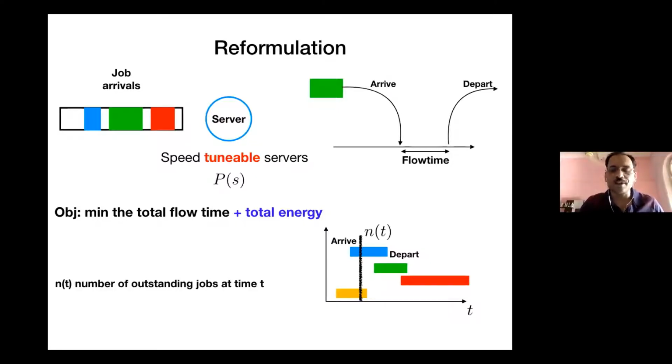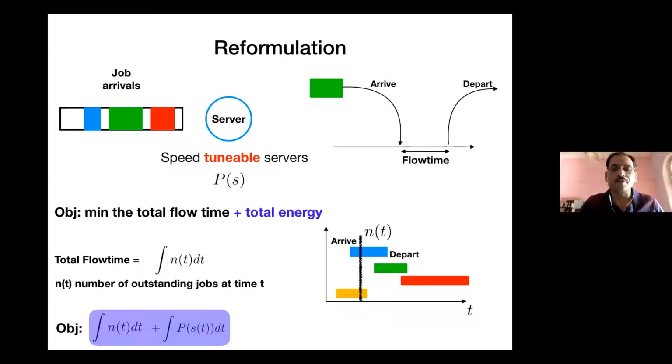Another way to see this is that suppose at a particular time t, let n of t be the number of outstanding jobs. In this particular example, I'm sampling a particular time t. There are two jobs which are outstanding at that time, so n of t would be 2. At this particular time it will again be 2. At this point it will again be 2. That's just an example, but in general, what you can say is that the addition across time of all these jobs, which is the flow time, is nothing but the integral over time of n of t itself. This is just reformulating the flow time objective.